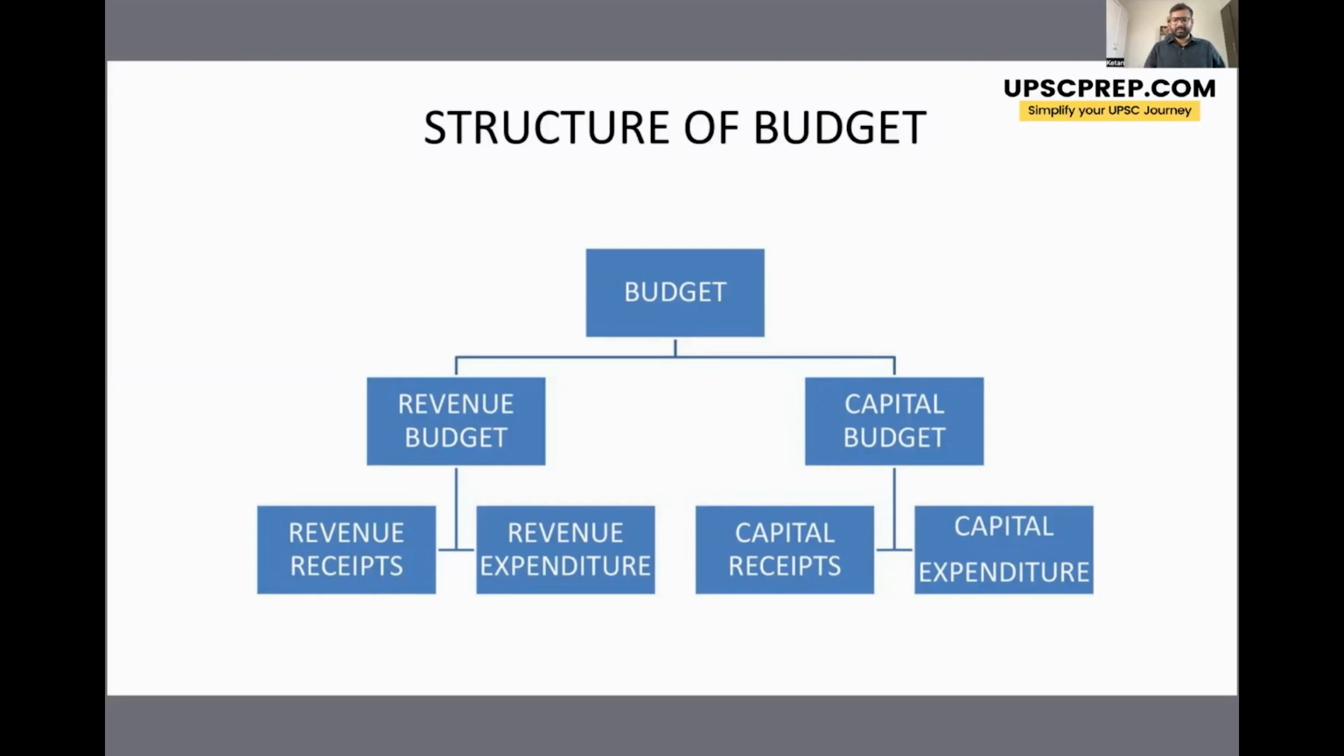So the budget is broadly divided into the revenue budget and the capital budget. Now, the revenue budget deals with the recurring day-to-day expenditures of the government, whereas in the capital budget, there is an increase or decrease in the assets and liabilities of the government, right? We'll see this more in detail. So the revenue budget is further subdivided into revenue receipts and revenue expenditure. And similarly, the capital budget is again divided into capital receipts and capital expenditure. So receipts is your incoming money and expenditure is the outgoing money of the government.